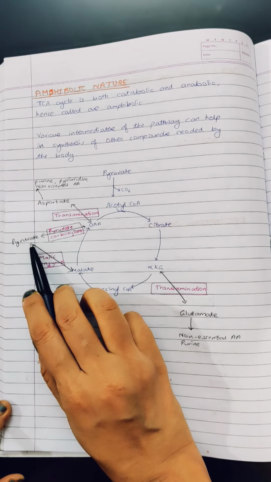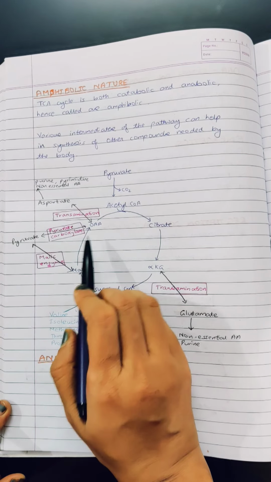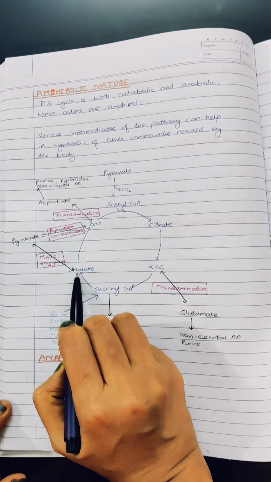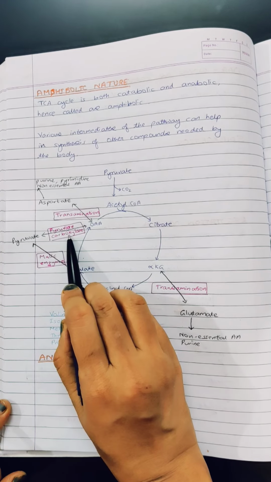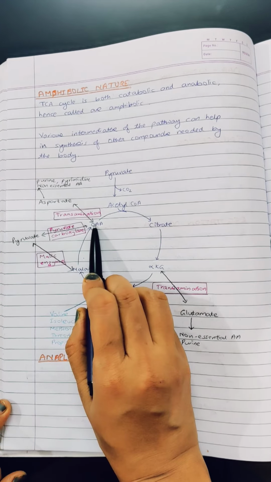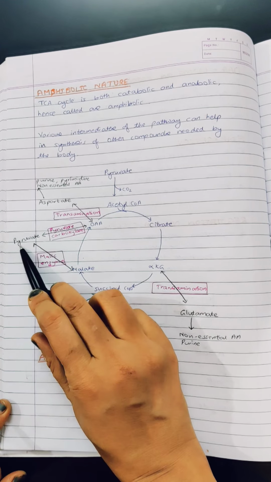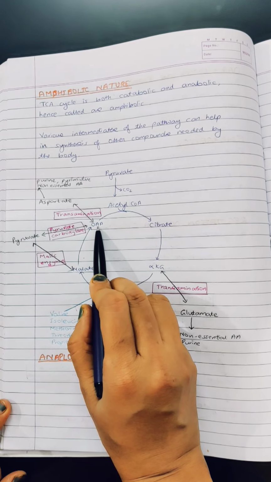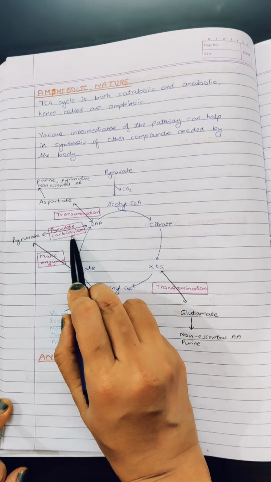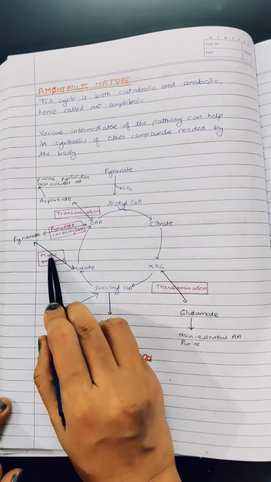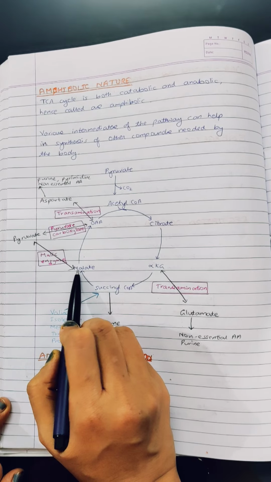Suppose pyruvate, by different enzymes, can form two different intermediates of the TCA cycle. Through pyruvate carboxylase it forms oxaloacetate. Pyruvate is a 3-carbon compound and oxaloacetate is a 4-carbon compound, so the enzyme is carboxylase, meaning addition of carbon dioxide. From pyruvate, the enzyme malic enzyme will form malate.